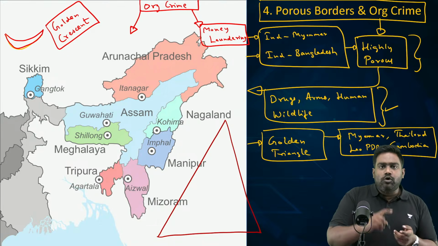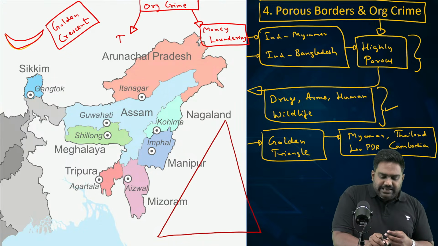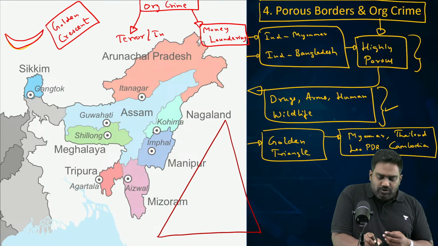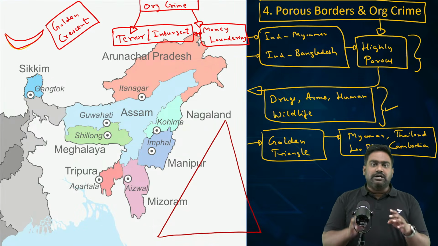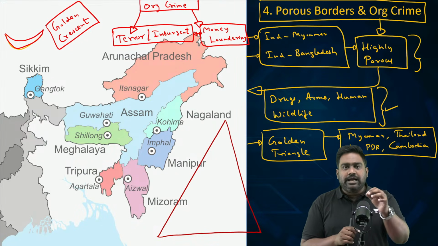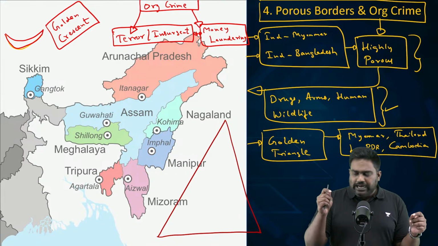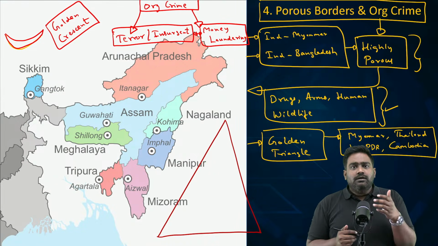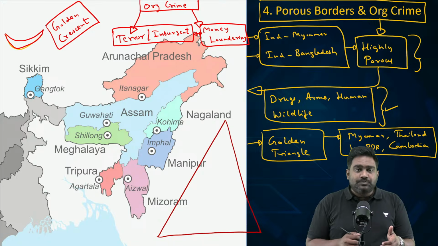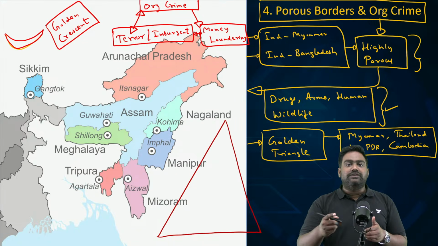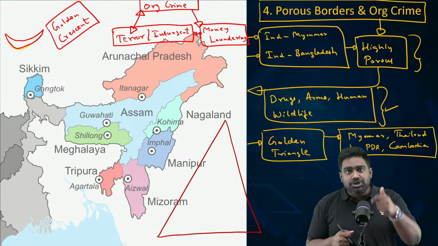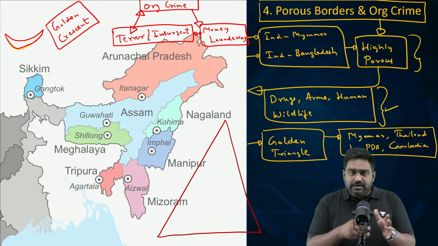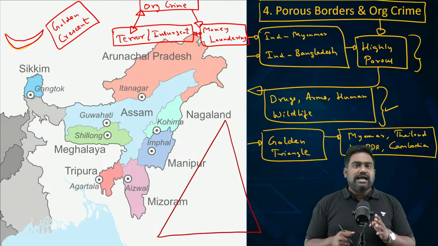So, when there is a free flow of drugs, arms, and money, this can easily fund terrorist and insurgent groups and their activities. So, there exists a direct connection between these three. Direct connection, a triangular connection between organized crime, terror and insurgent financing, and money laundering. In fact, some of the terrorist organizations and insurgent groups, they directly get involved in criminal activities to generate money to fund their terror activities. They even resort to extortion and kidnapping, which is a main source of generating revenue to fund their terrorist activities.